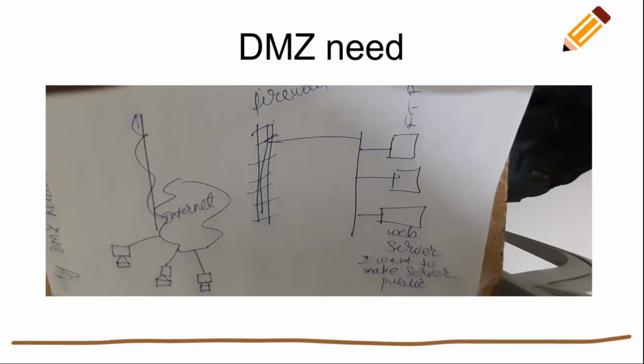Now here this is the internet, and here is the firewall, and here is the FTP web server I want to make public. So this web server we need to make public. Remember that this firewall will allow this user to access the internet, but if this firewall allows FTP, then it will create a problem, because you might know that FTP is very, very dangerous.